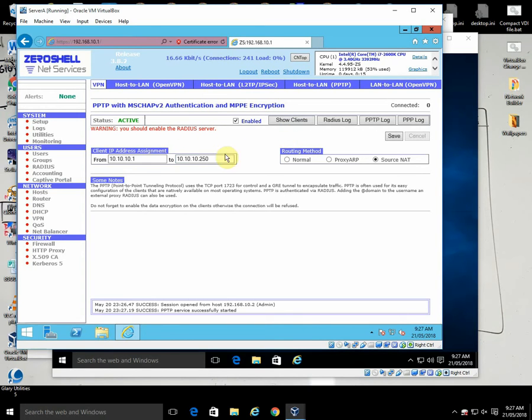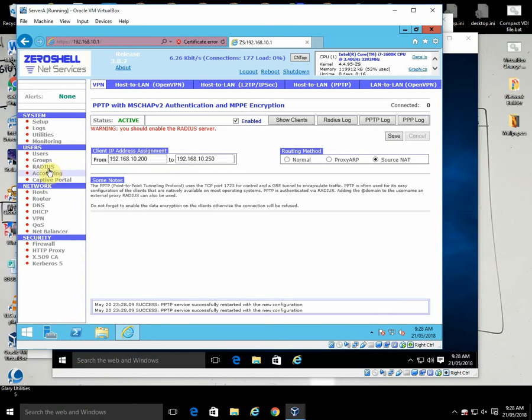And our client IP addresses to assign, we will assign them IP addresses from our internal network. So 192.168.10. Now I'm just going to go from say 200 to 250, so they're well out of the way. I'll leave the 250 there. So it's 192.168.10.250 source net. Okay, so we'll make a save.